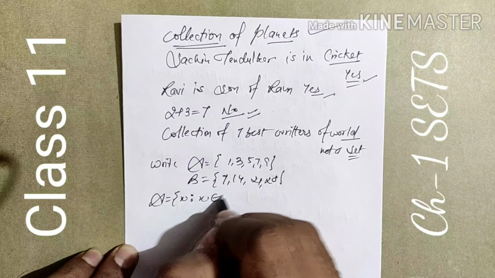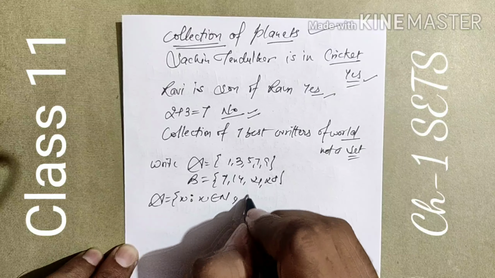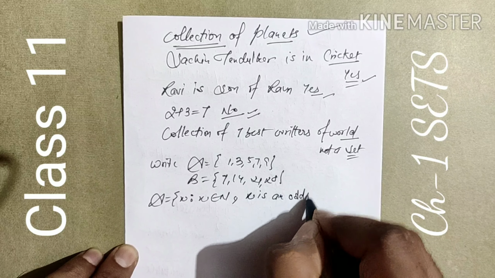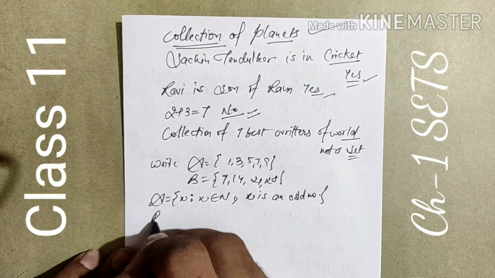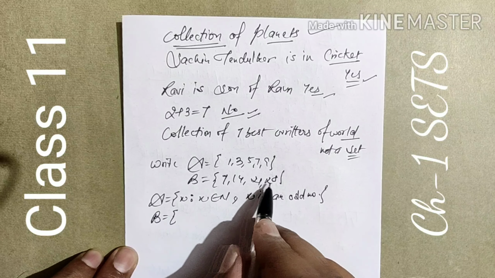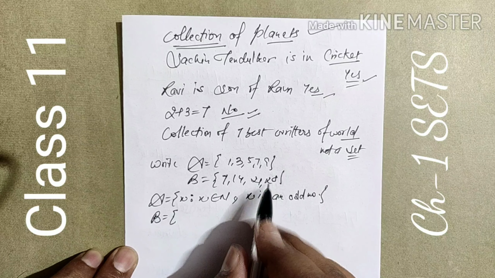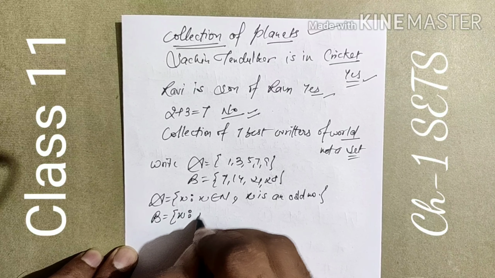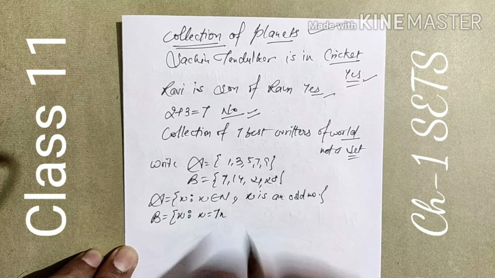So X is a natural number, X is an odd number. For B, 7, 14, 21, 28 are all natural numbers, all in the table of 7. So we can say X is a multiple of 7.